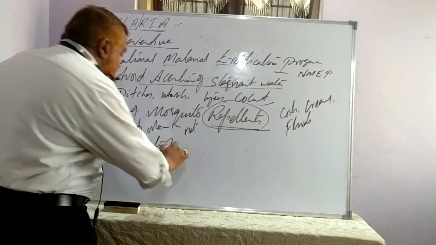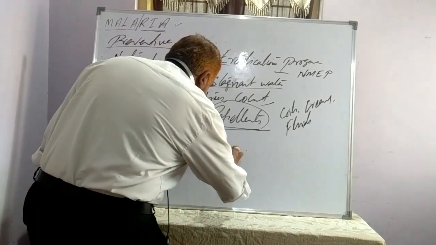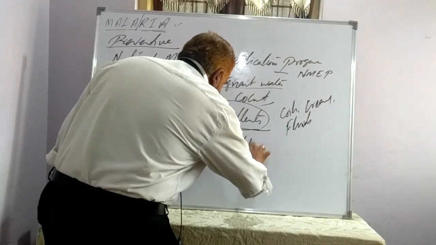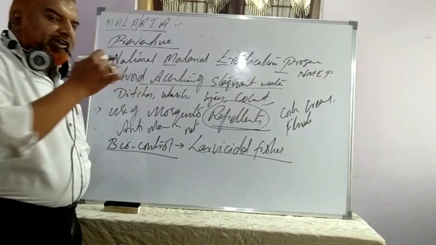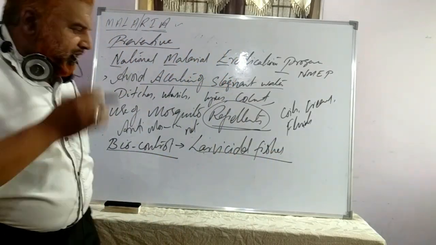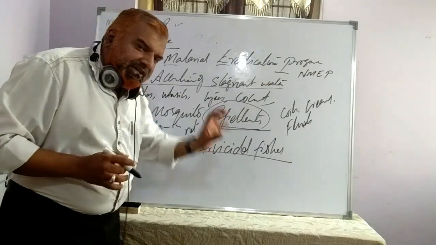So here, what do we use? Larvicidal fishes. The fishes that feed on the larvae of the female Anopheles mosquito are known as larvicidal fishes.